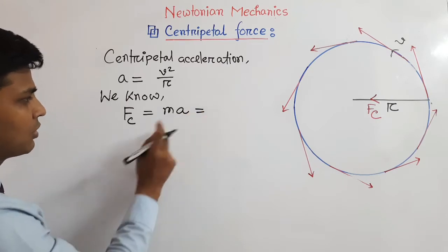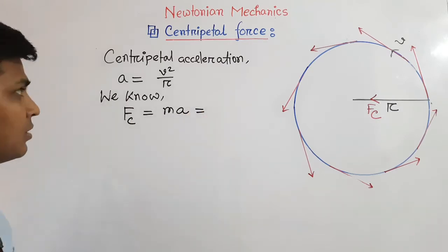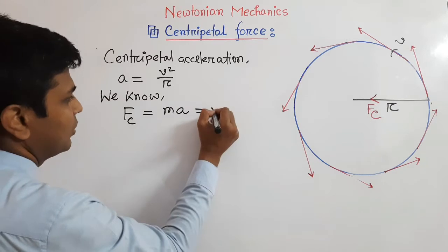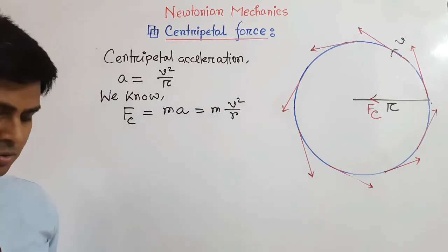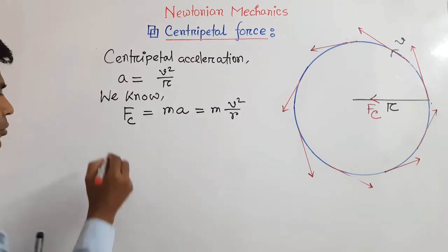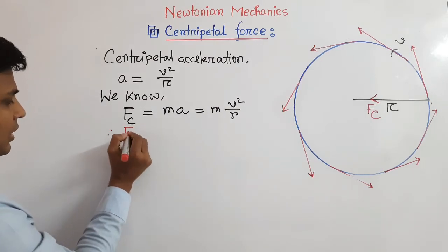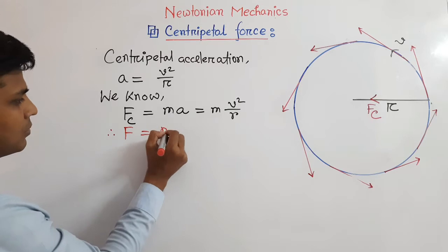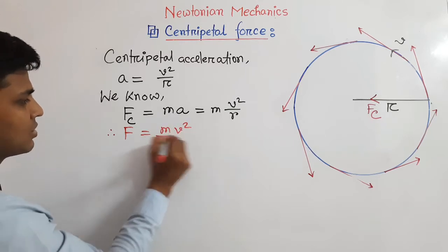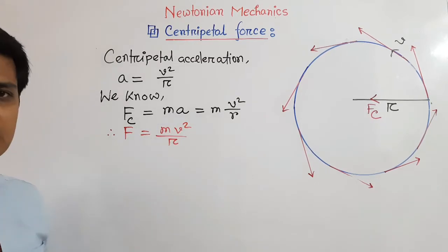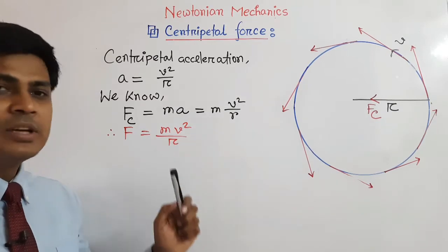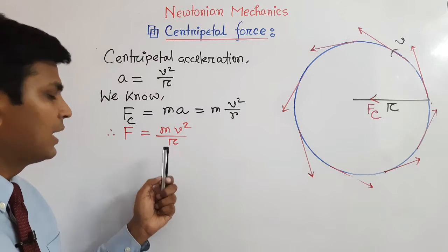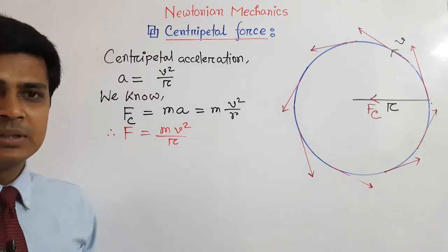Now if we put the formula of a, which is v square by r, we can write m v square divided by r. So the formula of the centripetal force will be F equals m v square divided by r, and here m is the mass of the body, v is the velocity of the body, and r is the radius of the circular path.